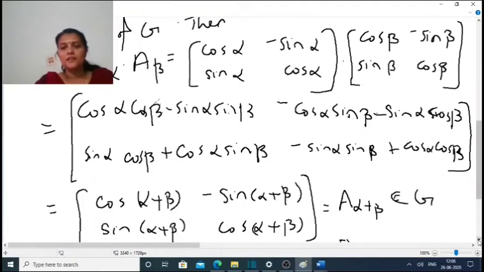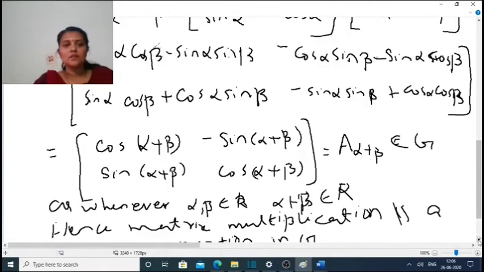The first term, cos alpha cos beta minus sin alpha sin beta, is cos of alpha plus beta. From the next term we can take out the minus sign, so it becomes minus sin of alpha plus beta, since sin alpha cos beta plus cos alpha sin beta is sin of alpha plus beta. Next term is sin of alpha plus beta. Next term, cos alpha cos beta minus sin alpha sin beta, is cos of alpha plus beta.